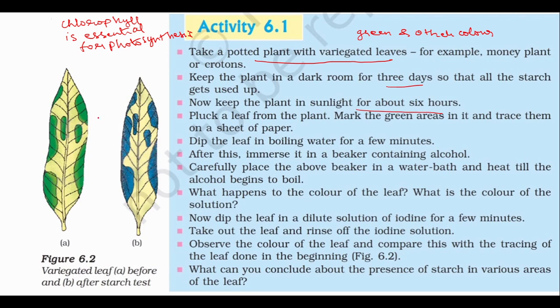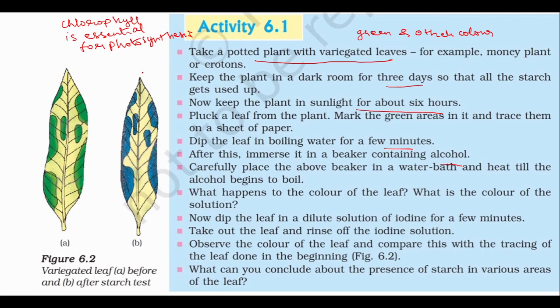Now pluck a leaf from the plant and mark the green areas. First you need to mark those green areas with a marker. Then you will dip the leaf in boiling water for a few minutes. Then the washed leaf will be immersed in a beaker containing alcohol.